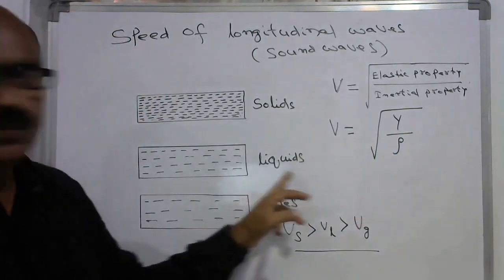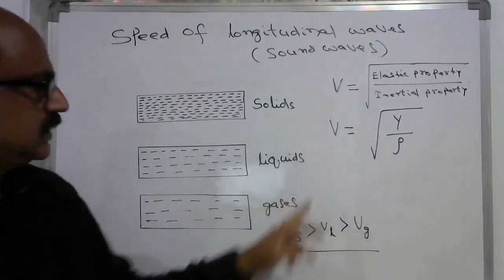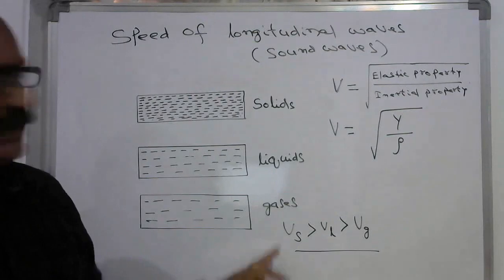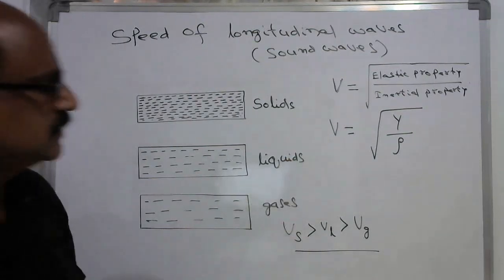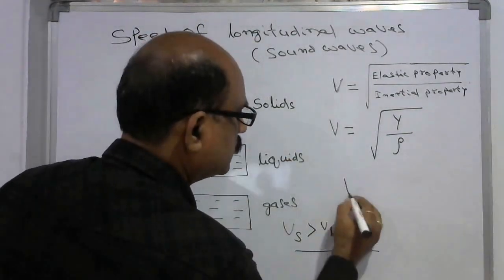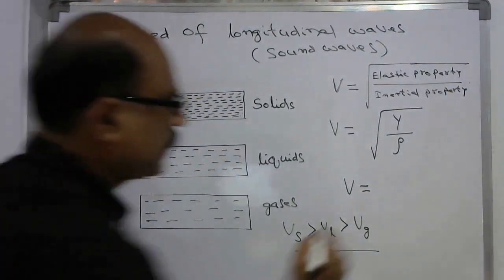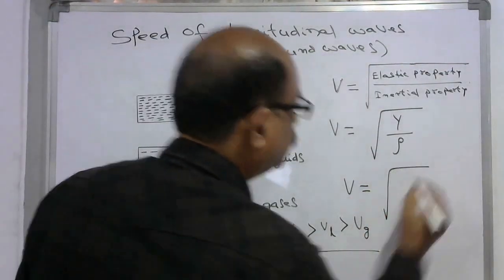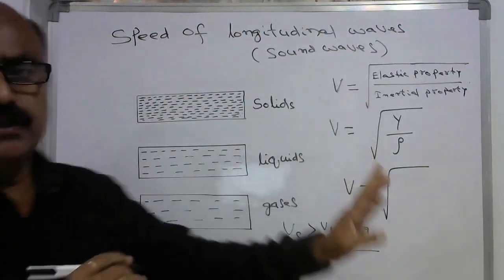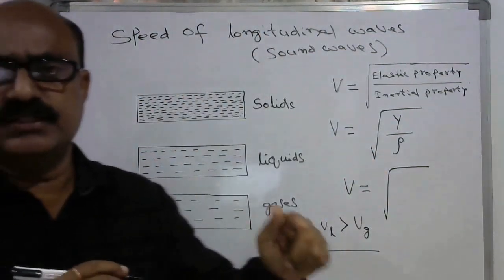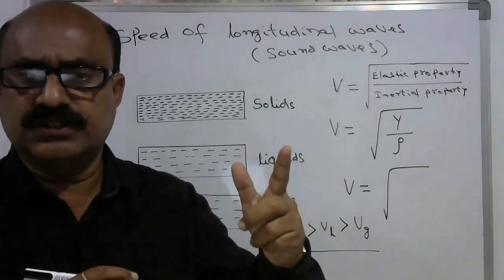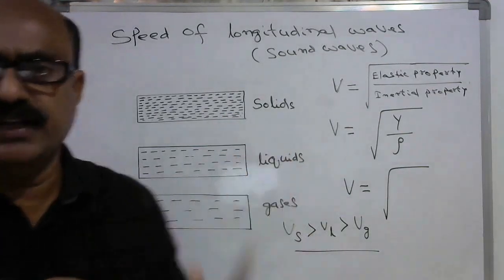Now let us go to the case of liquids and gases. In the case of liquids and gases, the speed of sound can be written as the square root of the elastic property, which we have to consider in these two cases as the bulk modulus of elasticity.